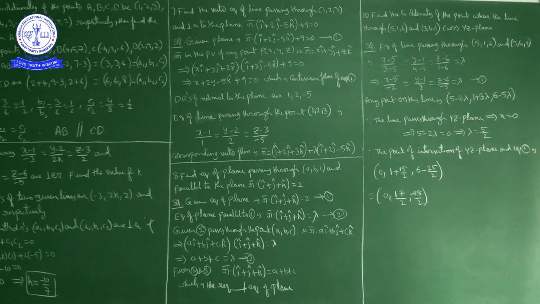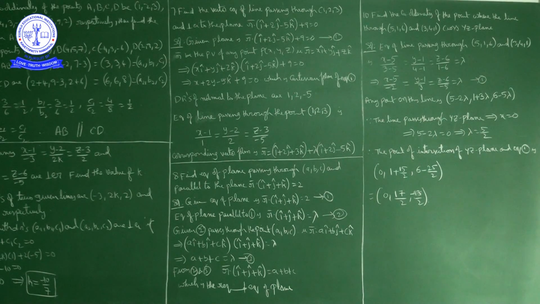Find the coordinates of the point where the line passing through the points (5, 1, 6) and (3, 4, 1) crosses the YZ plane. Here we have to find the coordinates of the point where the line passing through these two points crosses the YZ plane. On the YZ plane, the x coordinate is 0. Okay, that is one thing.